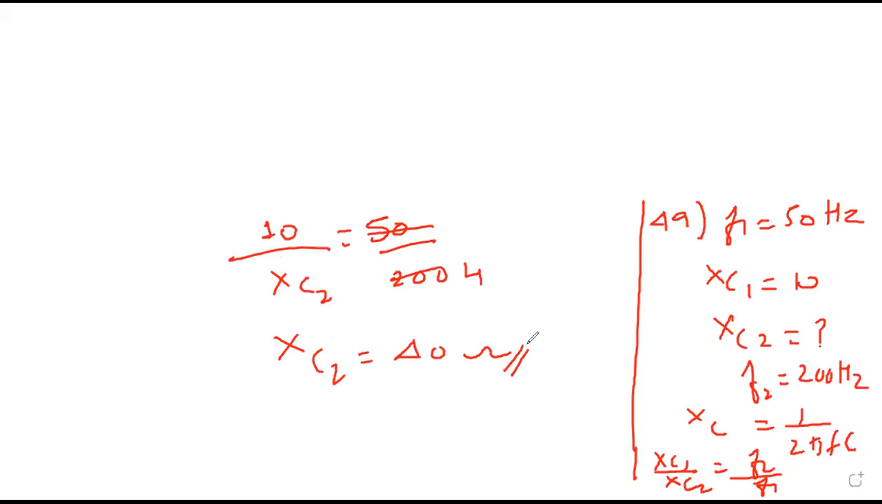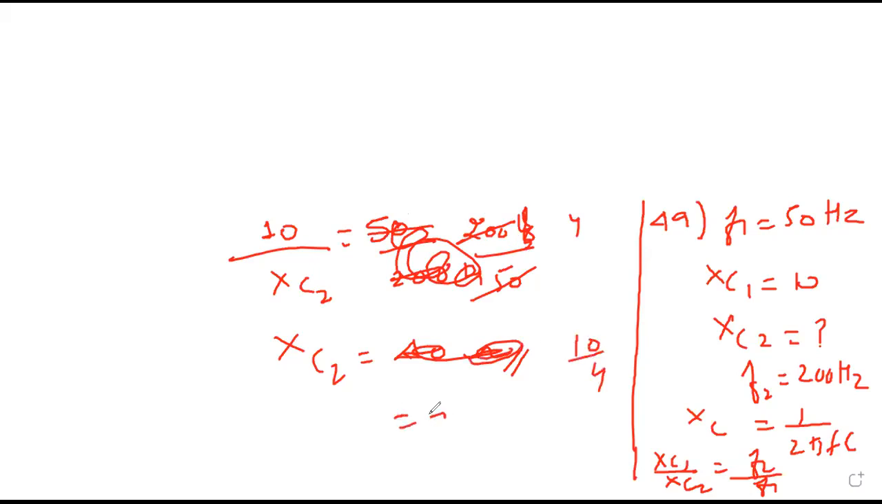Sir, it will be 200 upon 50, F2 upon F1, right? The frequency is higher. 200 upon 50. So it will become 10 by 4, 2.5 ohm.